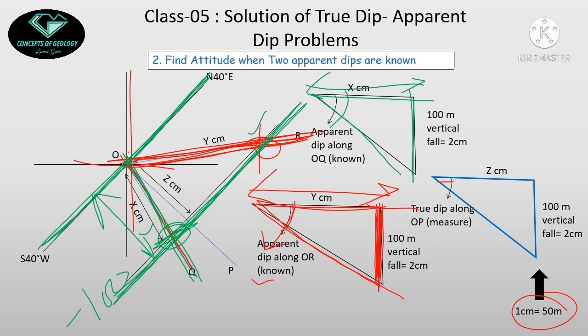I will draw a z centimeter horizontal line here, and for the 100 meter vertical fall, which is 2 centimeters according to my scale, I will draw a 2 centimeter perpendicular line. I will construct the triangle, and I will measure this angle as the angle of true dip. So from these constructions I get the value of true dip, and the direction of true dip will be perpendicular to the strike, which can be measured with the help of the protractor.